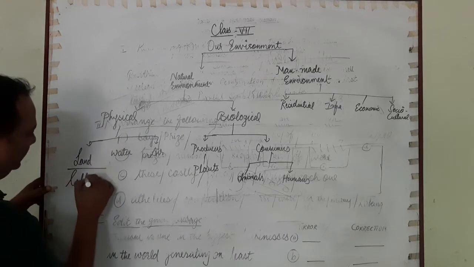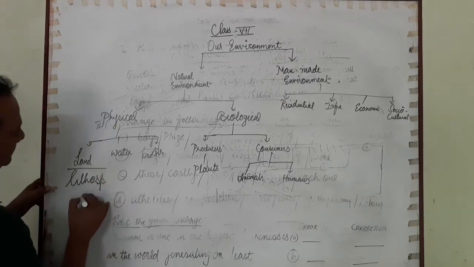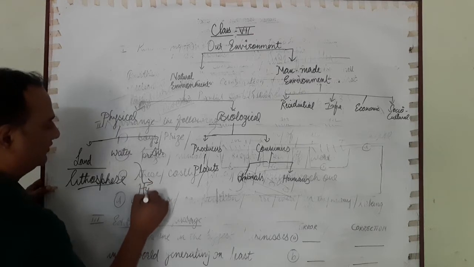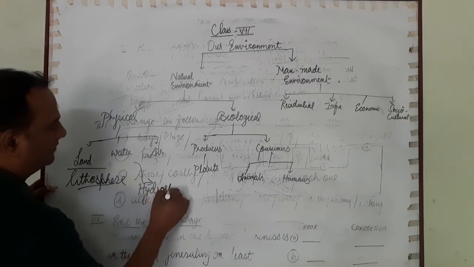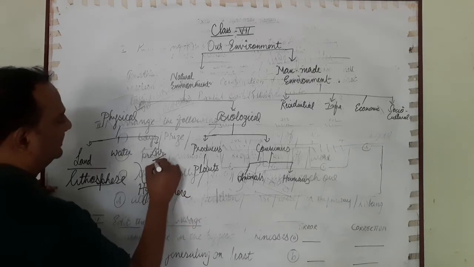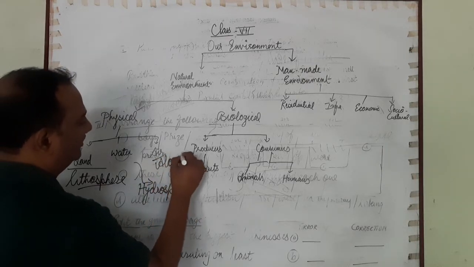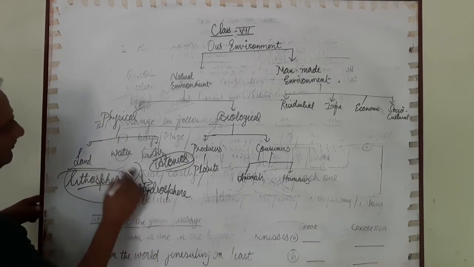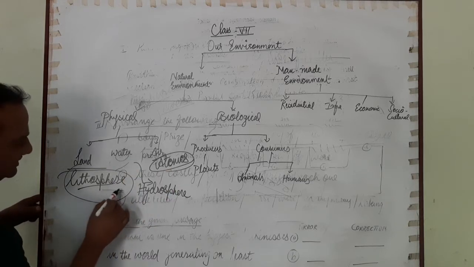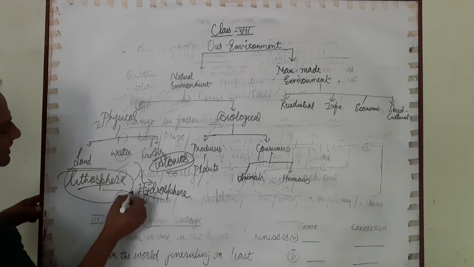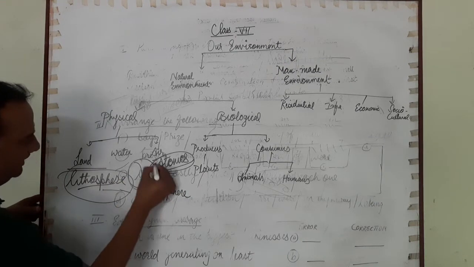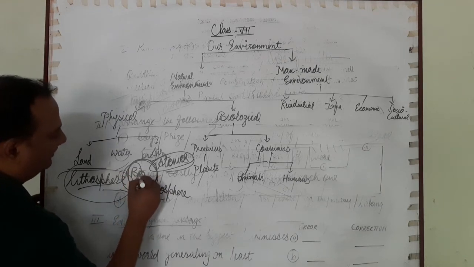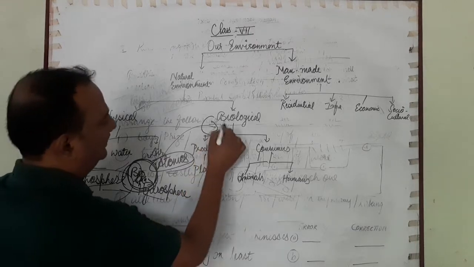Land means the lithosphere. This is hydrosphere. And this is atmosphere. Atmos is a Greek word which means air. They are all very important, and within these three domains, there exists a thin layer wherever life exists, that is called biosphere, and this is forming our biological environment.